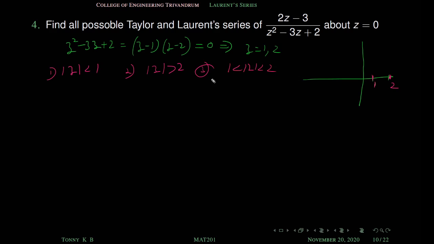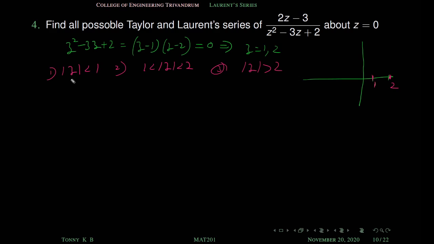Okay, so let us write them in order. When we write in that order, we can write it like this. So first one is mod z less than 1. Next, the second one is 1 less than mod z less than 2, and the third one is mod z greater than 2. So these are the 3 different possible regions in which our function is analytic.